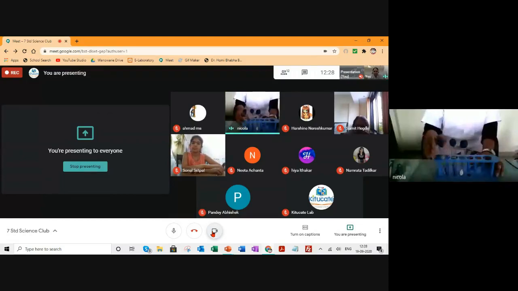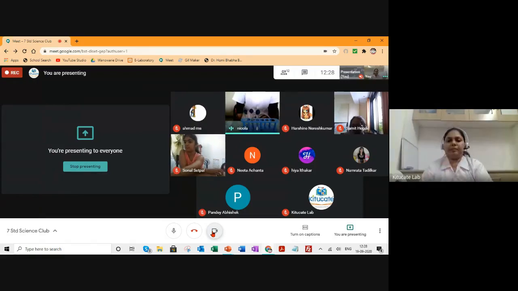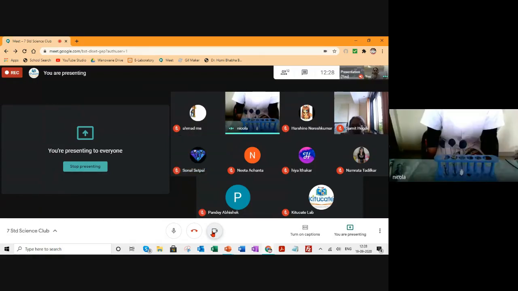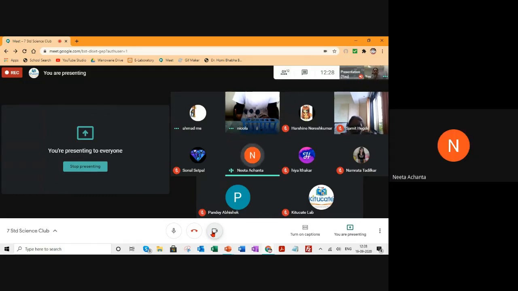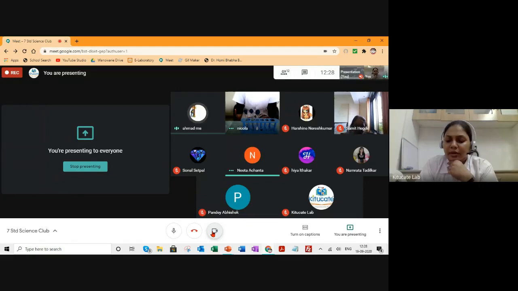So this is the way you'll have to keep it and then observe the changes after a few days. You'll have to see in which of the containers rust has formed. What do you think will happen to the first container where you put water and the iron nail? What is your assumption? It will rust, but very, very slowly. What about the second container where you are putting oil?